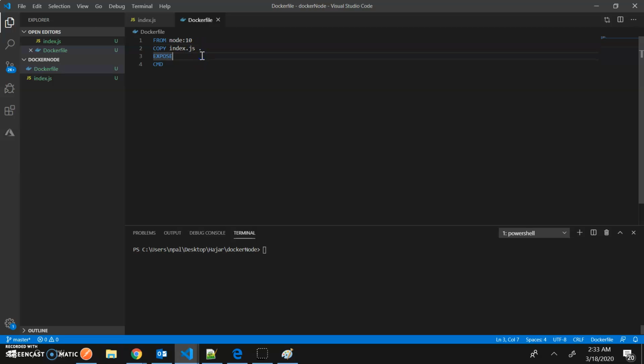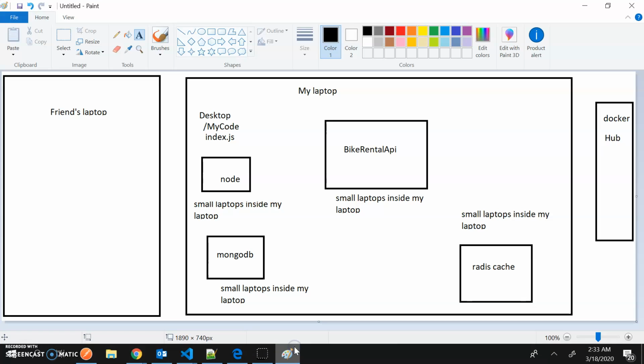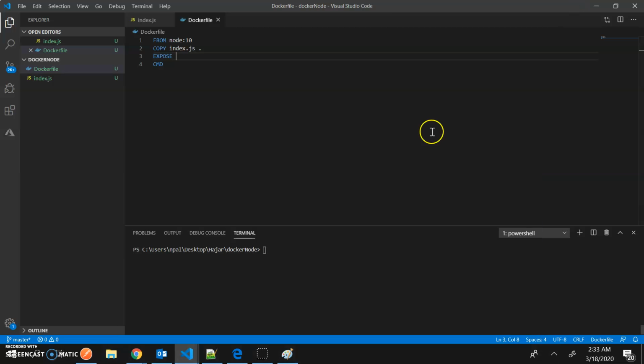Okay, that's it. Then where I want to expose. EXPOSE is a concept which is like, let's say in your building you live in an apartment. Let's say your building address is 7780 some boulevard. That's the street address of your building, and you have multiple apartments over there.